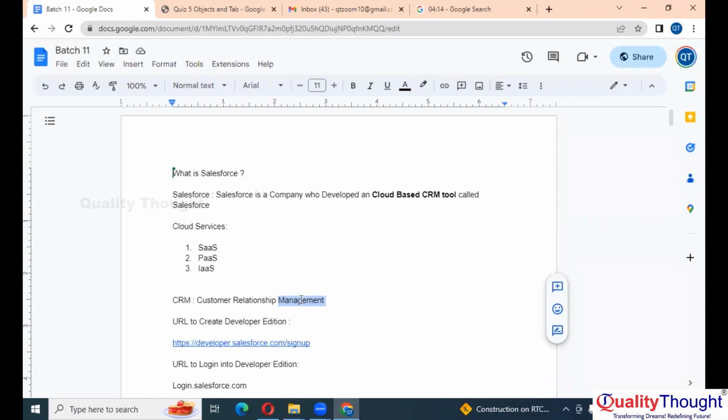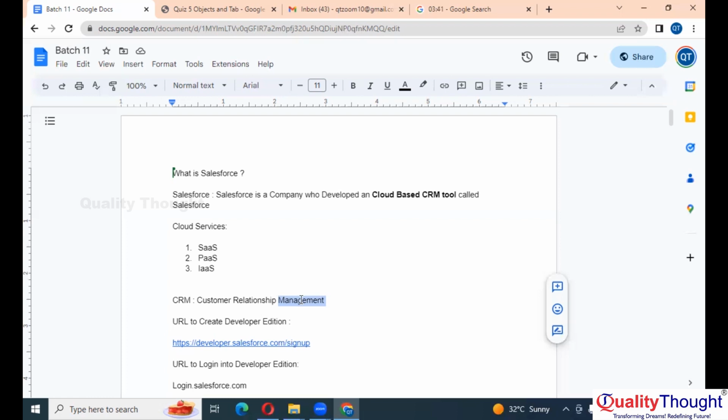Take a company that is selling some products. If their customer is facing any issue with the product, they will come to the company and ask for service through Salesforce. For a general example, take a Honda showroom.